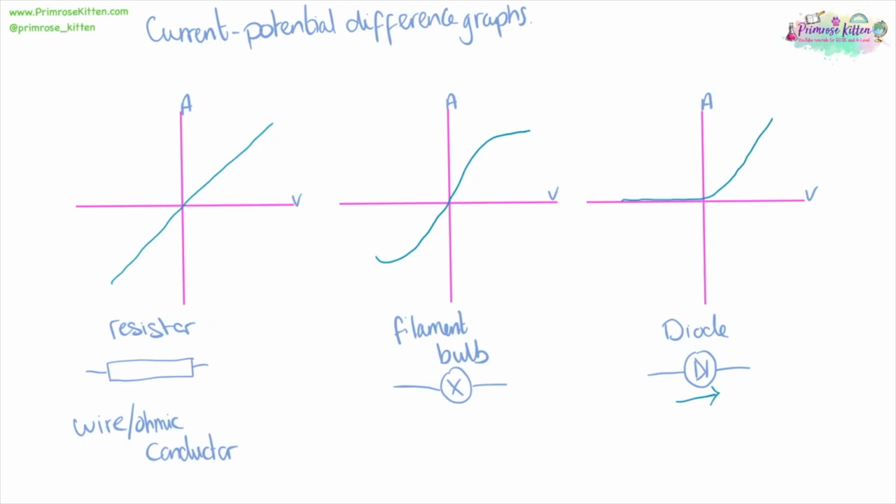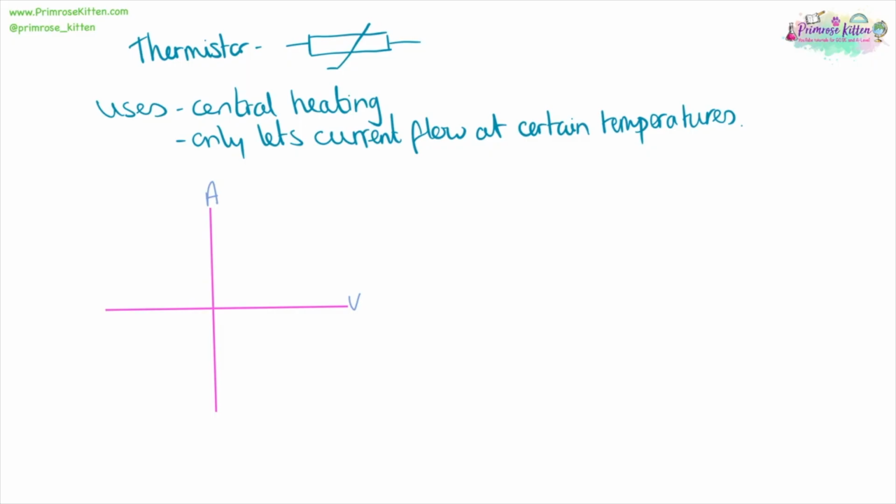And a diode will only let current flow in one direction, so the graph looks like this, in the direction that it is pointing. A thermistor is used in stuff like your central heating, and it's only going to let current flow at certain temperatures. For example, at a high temperature, our graph looks like this, whereas at a low temperature, the graph is going to look much lower. So as the temperature changes, the resistance changes.